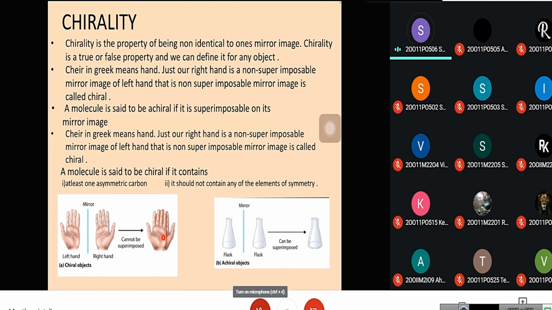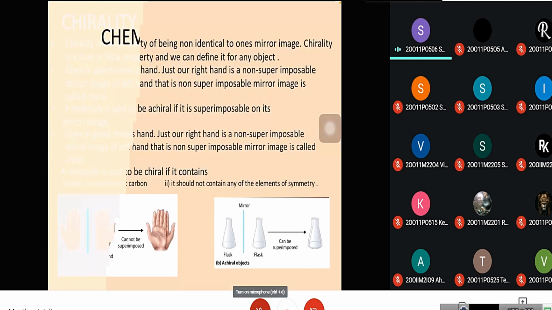A molecule is said to be chiral if it is not superimposable on its mirror image. If it is superimposable on its mirror image, it is achiral. A molecule is said to be chiral if it contains at least one asymmetric carbon. It should not contain any of the elements of symmetry.